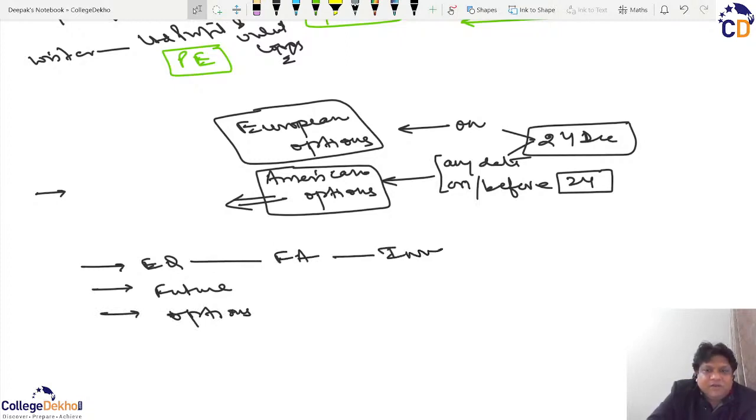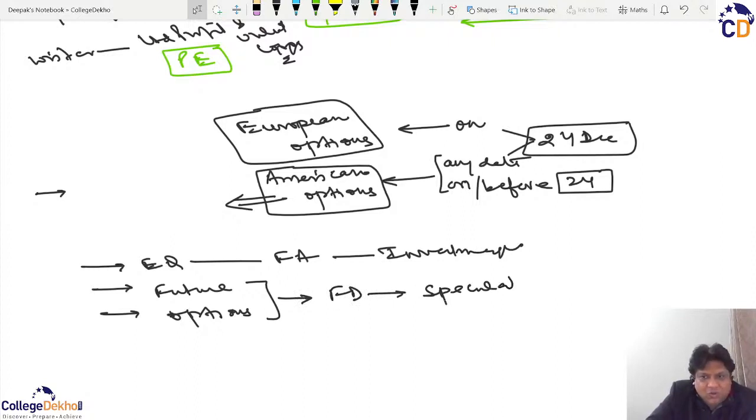Normally we use the word investment. Normally, it can also be speculation. And when people are trading in futures and options, then they are financial derivatives, and they are not investments. They are speculations, and there is quite a huge chance of loss from speculation.